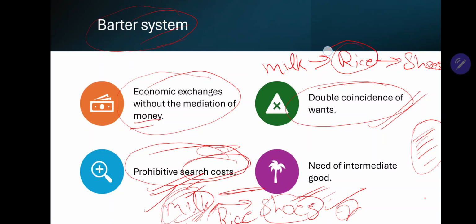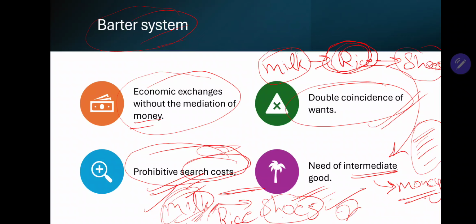Rice here is coming in between milk and shoes, thus rice becomes what? Intermediate good, which is acceptable to all parties. Such a good is called money. This intermediate good is what is known as money, which is acceptable to all the parties: the party which is selling milk, the party which is selling shoes, the party which is buying milk, the party which is buying shoes. Everyone is accepting rice as money or as intermediate good.